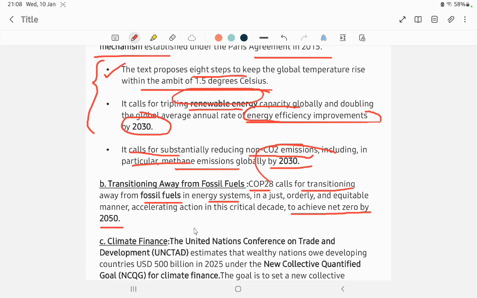You must be asking what net zero is. For example, carbon net zero. Suppose India is generating 50,000 tons of CO2. So India can generate 50,000 tons of CO2 every year.